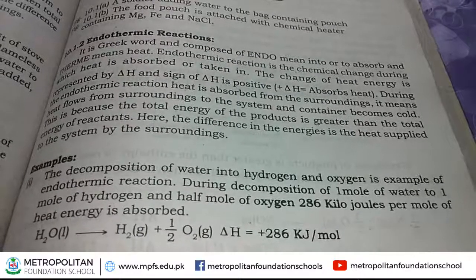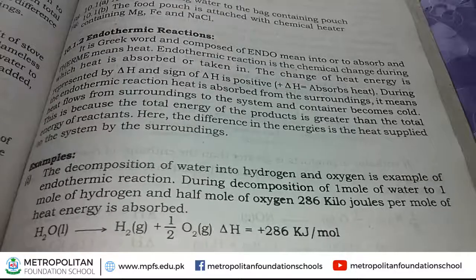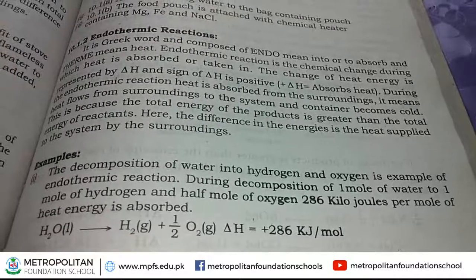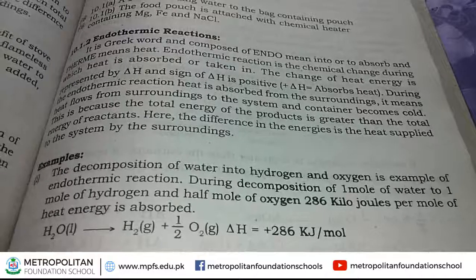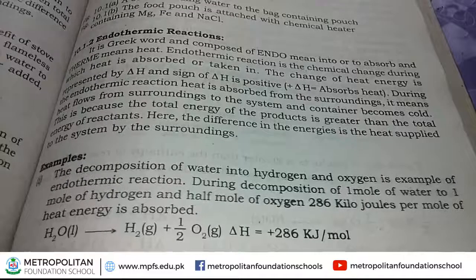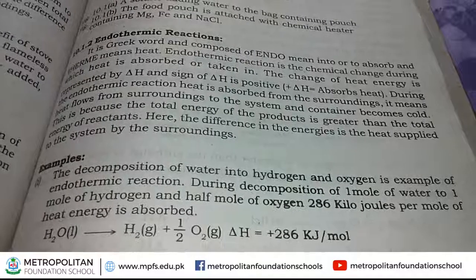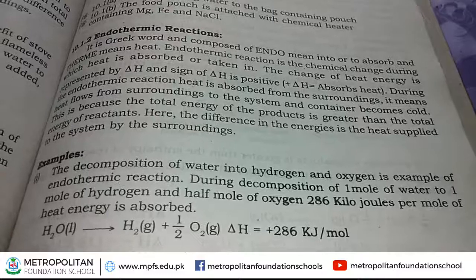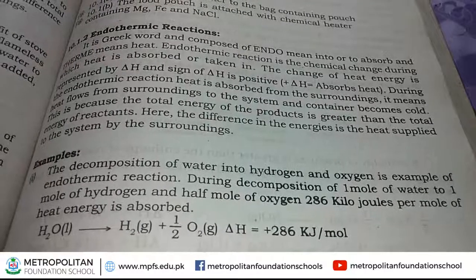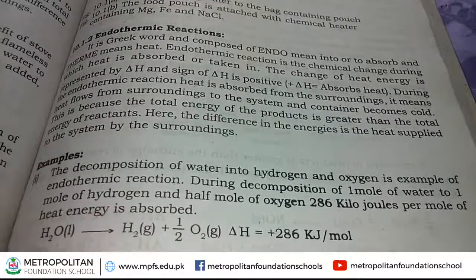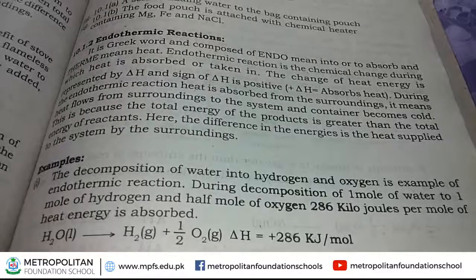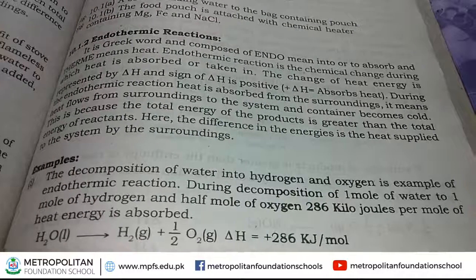During this reaction, when 1 mole of water breaks down, it produces 1 mole of hydrogen, that is H2, and half mole of oxygen, that is 1/2 O2.